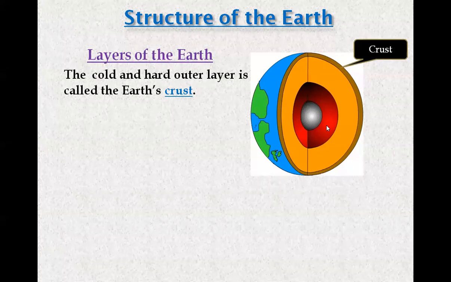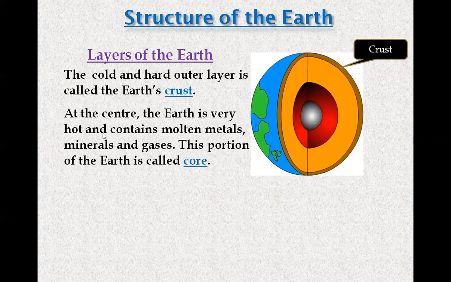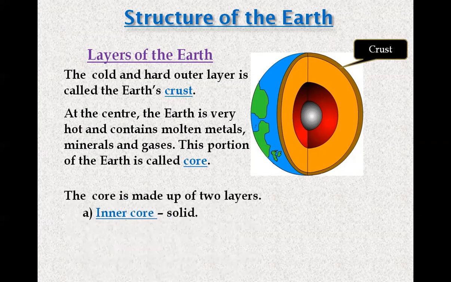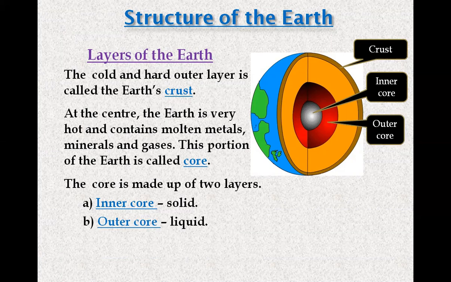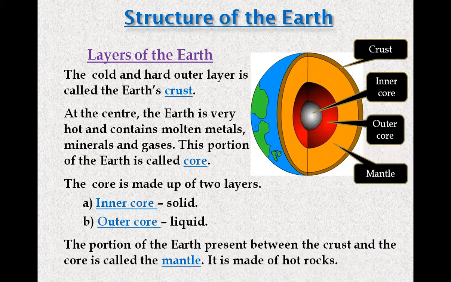At the center, the Earth is very hot and contains molten metals, minerals and gases. This portion of the Earth is called core. The core is made up of 2 layers: inner core, which is solid, and the outer core, which is liquid. The portion of the Earth present between the crust and the core is called mantle. It is made up of hot rocks. So, the layers of the earth are crust, mantle, outer core, inner core.